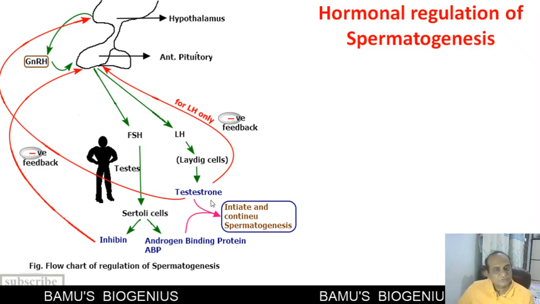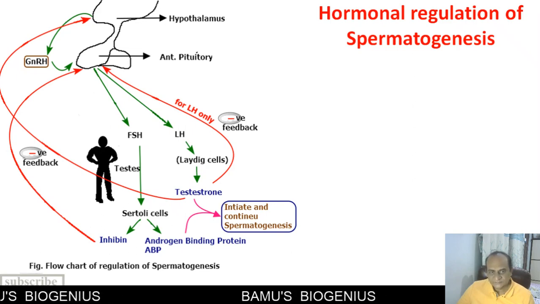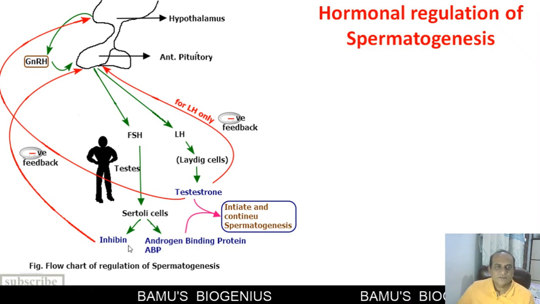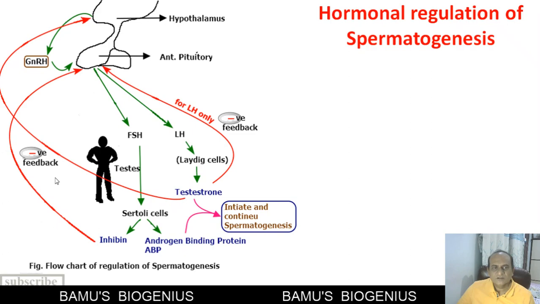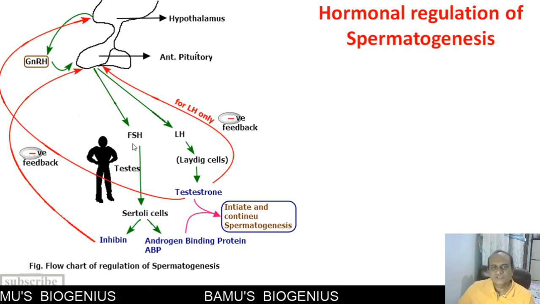Testosterone is also responsible for the secondary sexual characters that appear in males. So this is the function of testosterone. Then what is the role of inhibin? It has been found that inhibin is controlling the anterior pituitary, or it has a negative feedback effect on the anterior pituitary, and it controls the secretion of follicle stimulating hormone.